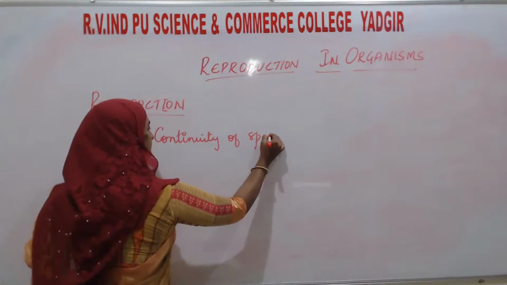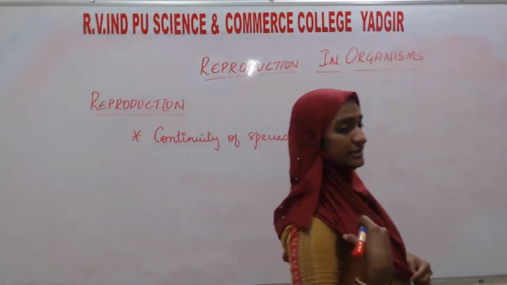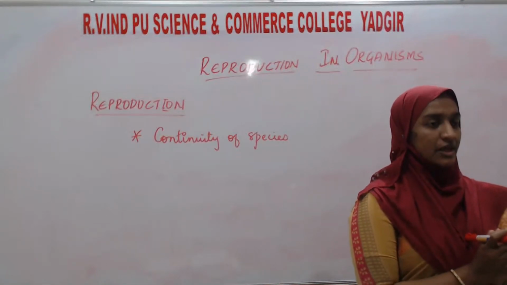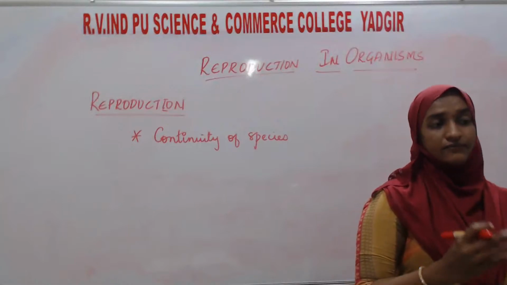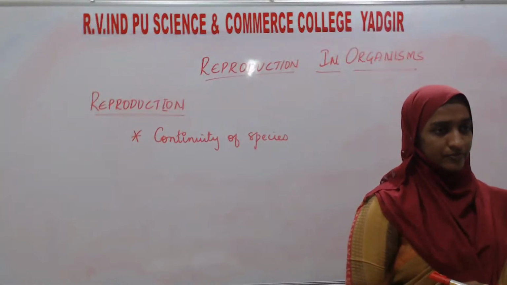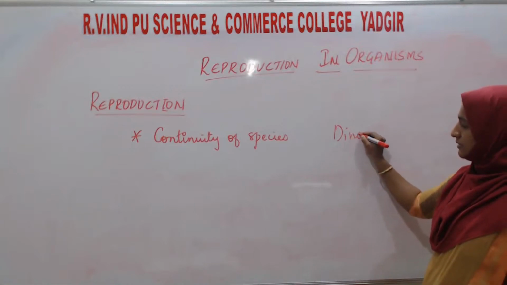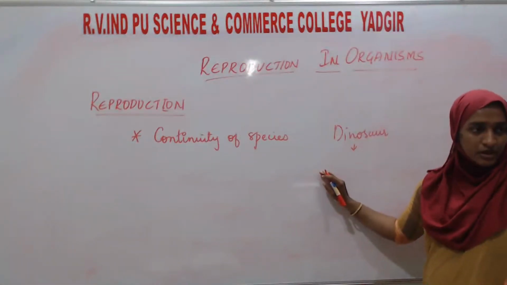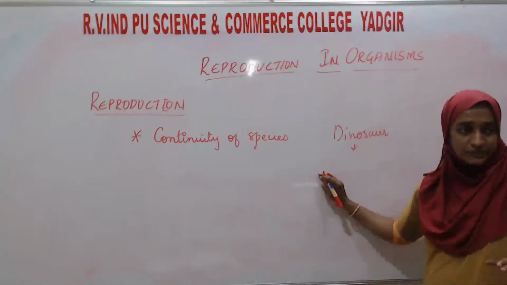What do you mean by this? Species means organisms which have more closely related characters. That is known as a species. So if that species has to continue, for example, I will take the dinosaur, one of the extinct animals. Now in this world, the dinosaur species has vanished.